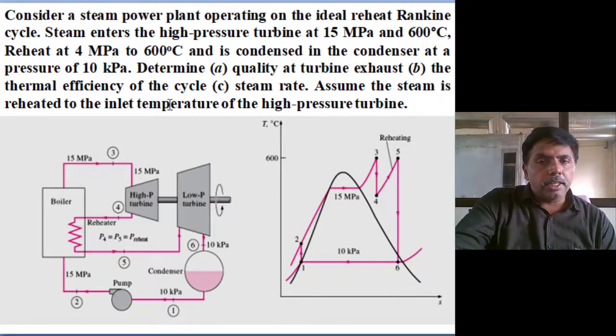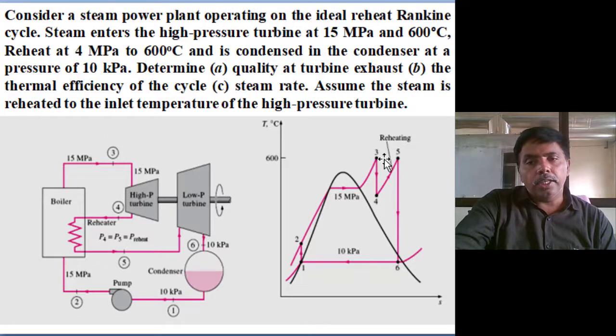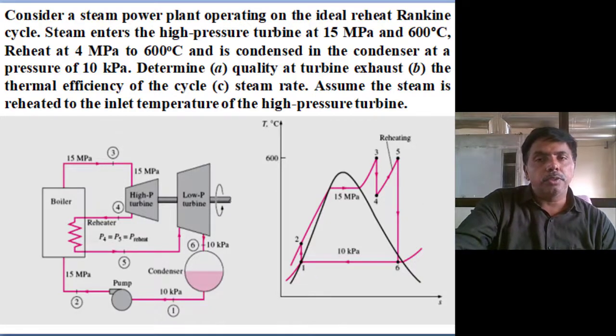And next, at 0.1 bar pressure from the steam table, extract the saturated liquid enthalpy and specific volume, calculate the work input to the pump, and add the pump work input to the enthalpy of the saturated liquid, then you will get the H2 value. Then calculate the main value. H3 minus H2 plus H5 minus H4, you will get the heat supply in the boiler. And H3 minus H4 plus H5 minus H6 is the work production by the turbine, and the pump work input is H2 minus H1.